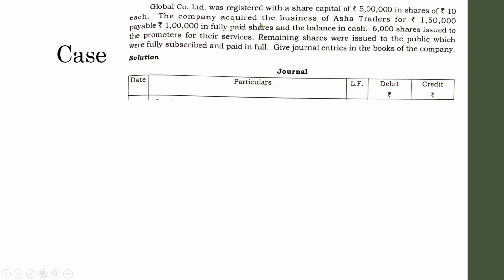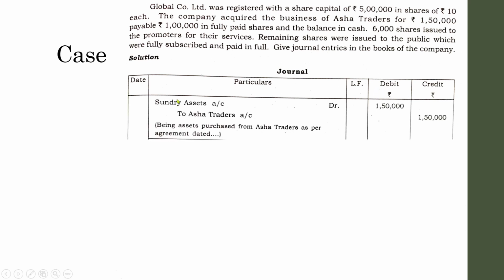So read the question very wisely and understand what is stated in the question. So it is actually a purchase of a business transaction and the payment is made in the form of issue of shares. So first of all, what was the transaction? A business of Asha Traders was purchased. So what was the value of the business? 1,50,000. So we have learned that whenever there is an issue of shares other than cash, first of all, pass the journal entry regarding what is going to be purchased. So we are going to purchase the business of Asha Traders, and there is no other information regarding the nature of the business. So we can assume that let it be sundry assets.